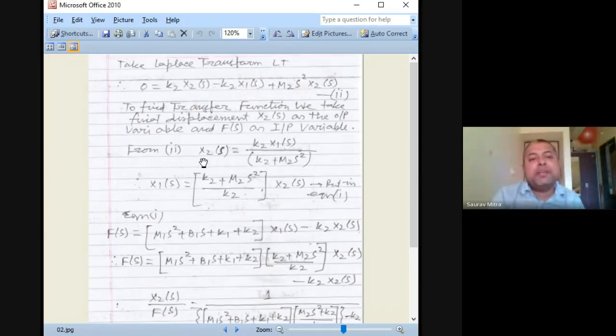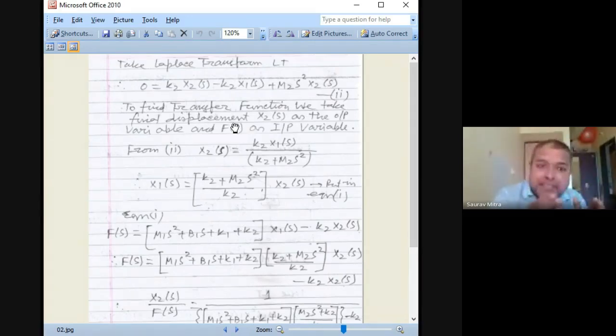From here we have to separate out x1 and x2, and then we can write x2 equal to K2 X1 divided by some constant. Generally we'll be given two equations. In one equation there will be the input parameter F; in another equation there will not be any input parameter, only displacements. So don't blindly do the numerical, understand the theme of how we are proceeding. In one loop, F is equal to something of x1 and something of x2.